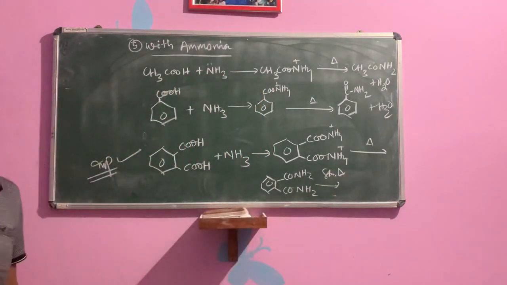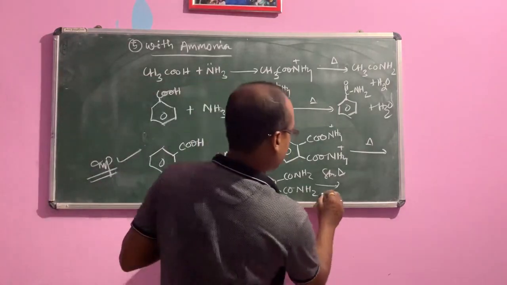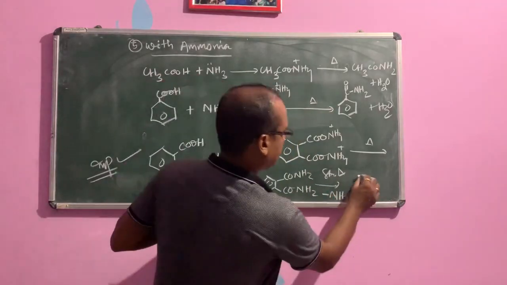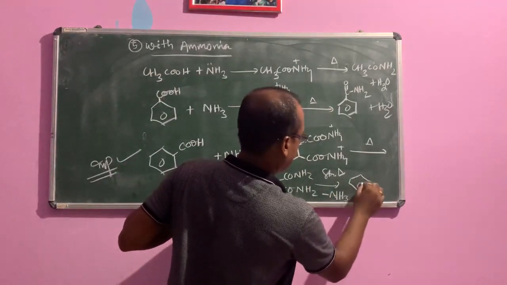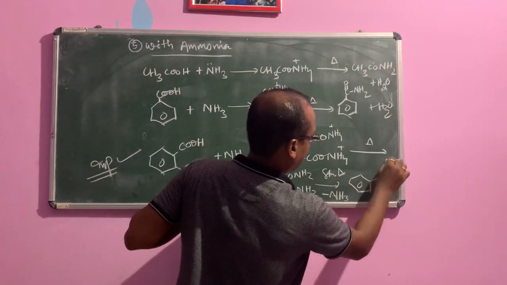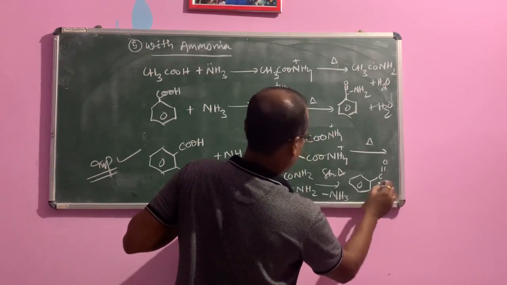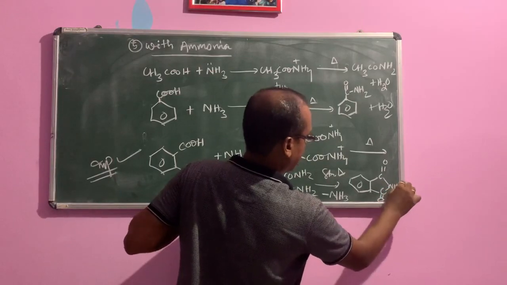Then minus NH3 takes place: one ammonia is removed to form C double bond O, C double bond O, NH.